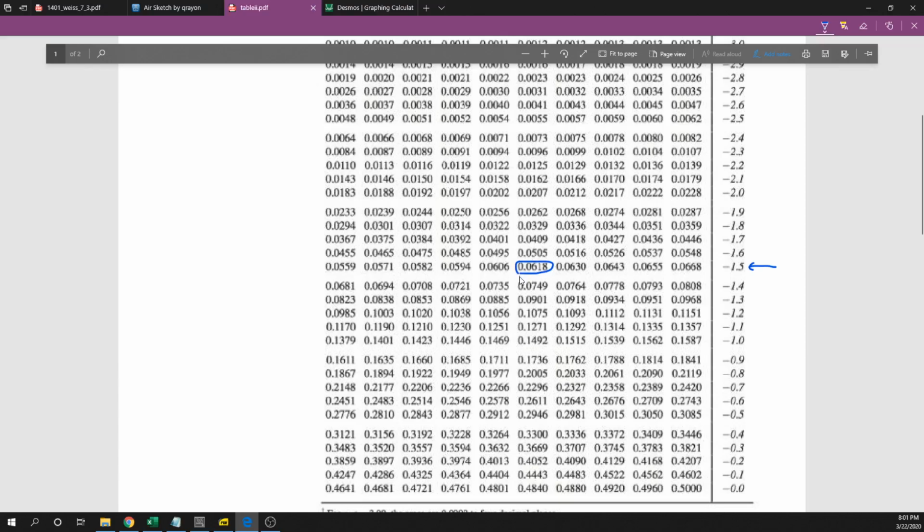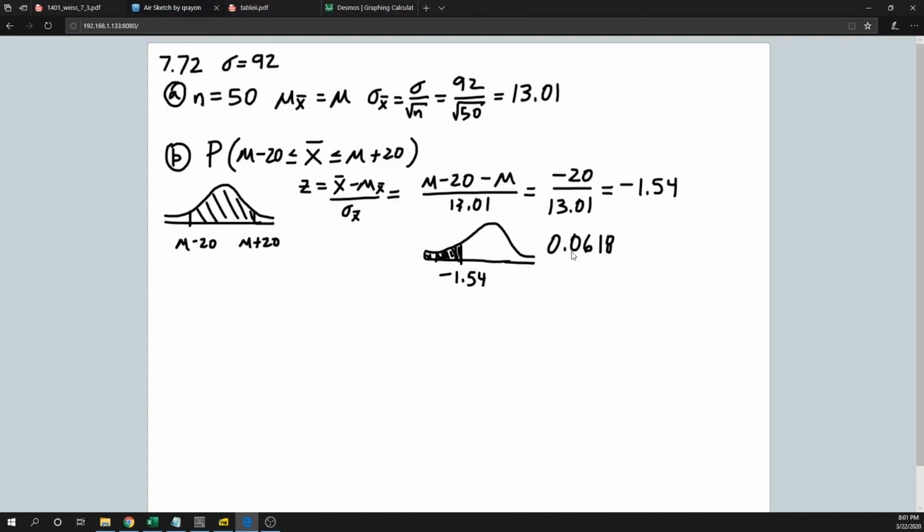So I get that. So that area is 0.0618. Okay. All right. So that's what I get. So I know that the area to the left of minus 1.54 is 0.0618.